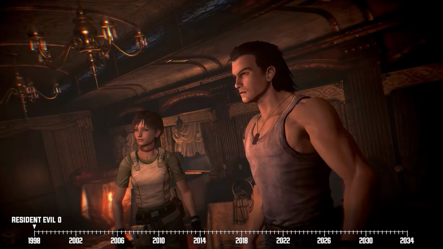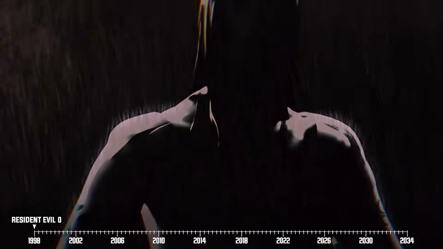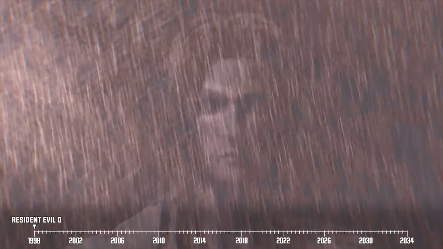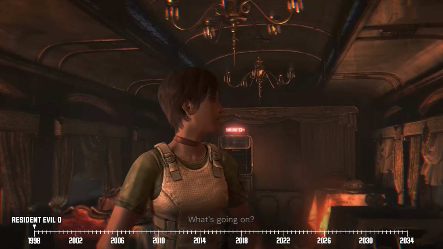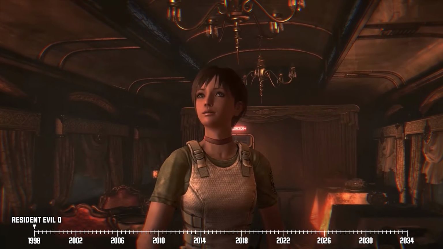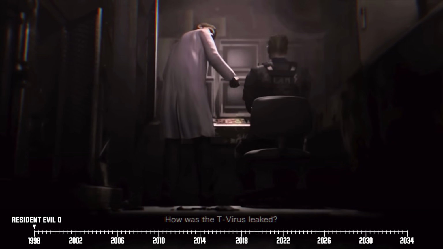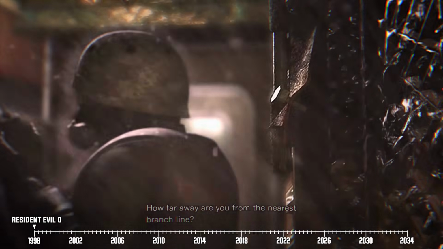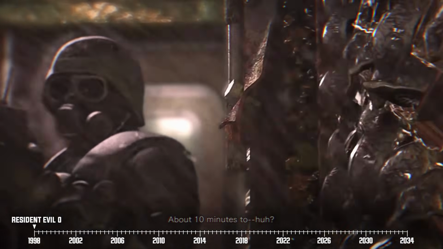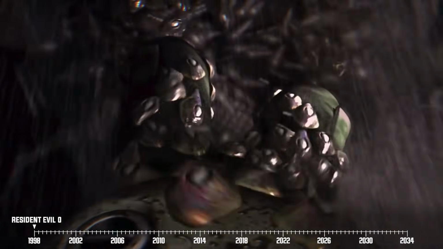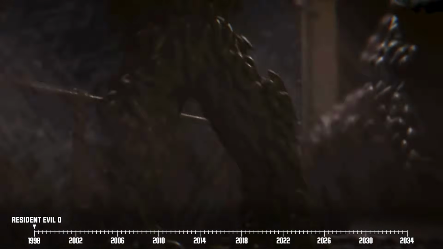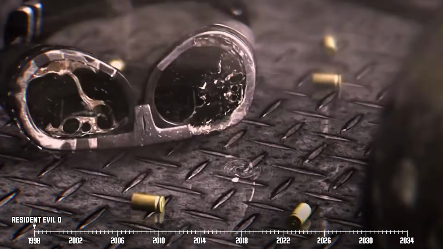Not long after, they spot the same mysterious dude who had been watching the leech attack at the opening of our story. Even more mysterious is when the Ecliptic Express engines suddenly restart and the train prepares to ride out again. What our protagonists don't know, however, is that a couple of Umbrella agents named Albert Wesker and William Birkin had given out the order to the Umbrella Corps underlings to assume command of the Ecliptic Express and ultimately sabotage it. The problem is, the two Umbrella agents they sent end up getting attacked by more of the T-virus leeches and ultimately fail their mission.